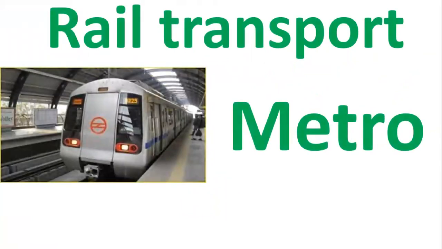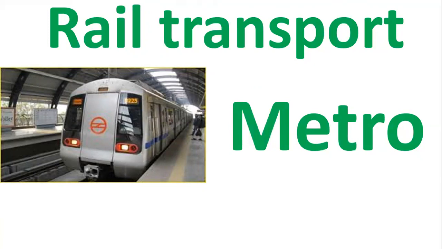Now, as I have told you earlier, land transport is divided into two categories. One is rail transport, another one is road transport. Road transport moves on road, and rail transport moves on track or rails. As you all must have seen a railway track, the means of transport which moves on track are called rail transport.